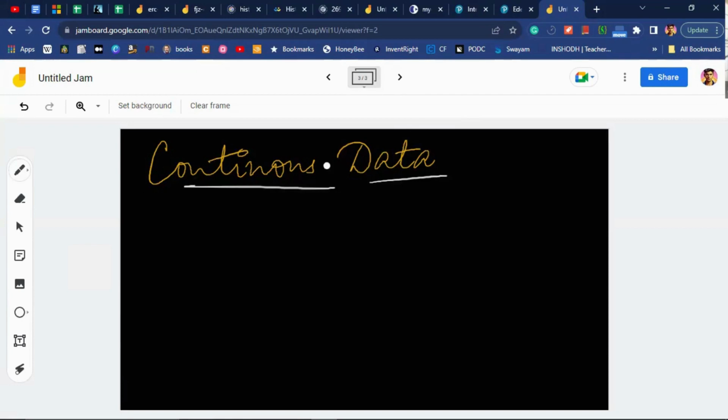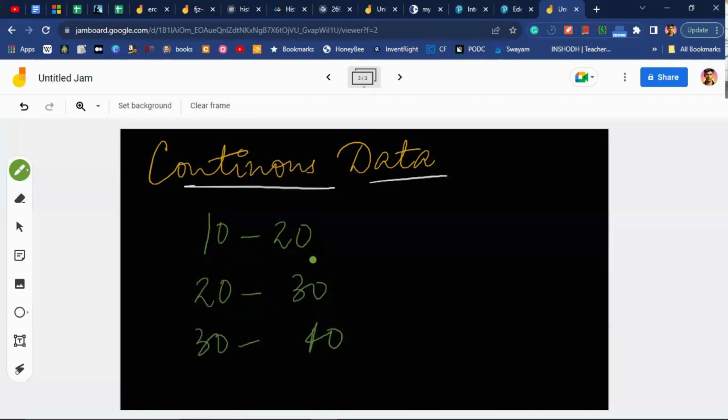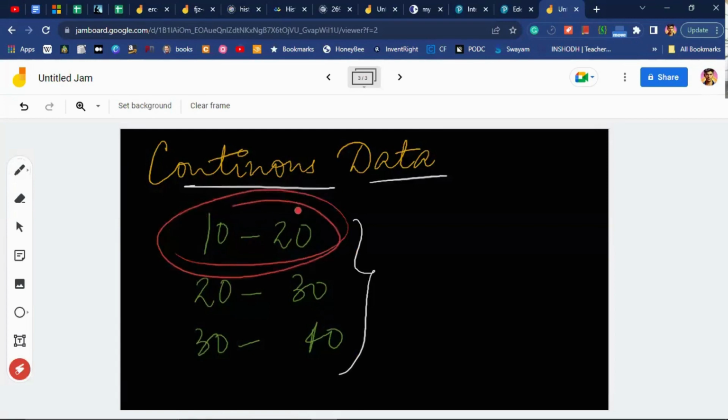So anything which is continuous is bounded. For example, if I say 10 to 20, then 20 to 30, and then 30 to 40, this is an example of a continuous data set because it is bounded by some class interval. This is known as class interval.